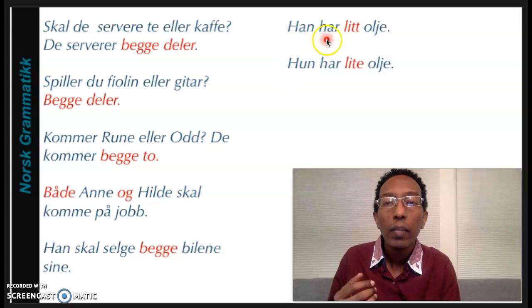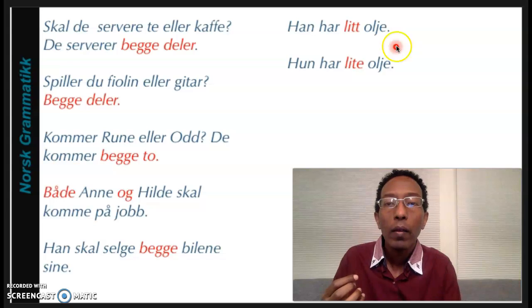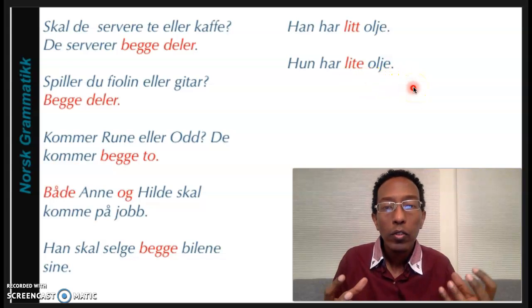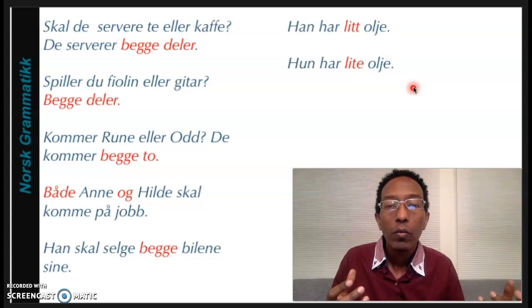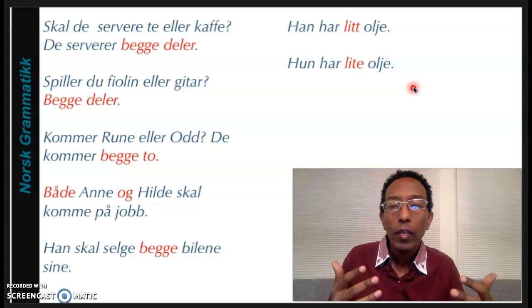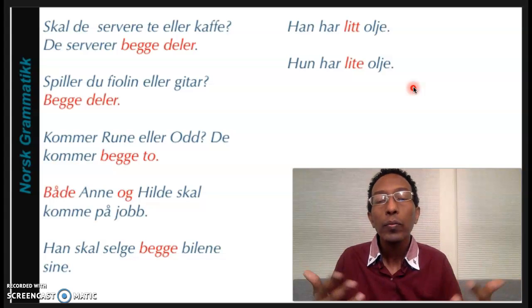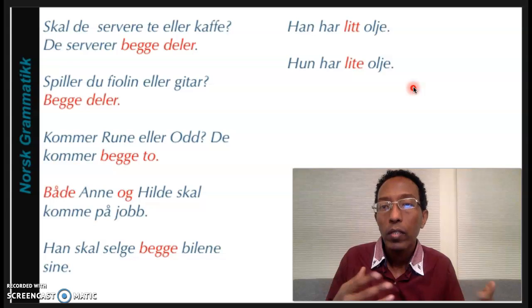And here the first example is Han har litt olje, meaning he has a little oil, so he doesn't need to go and buy. While the second example is Hun har lite olje, meaning she has little oil, so it means she has almost nothing, so she should go to the supermarket and buy. So these are some of the examples just for training, and you also, dear viewers, just try to write and train yourself by using these different conjunctions and quantifiers.